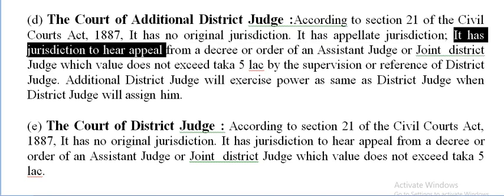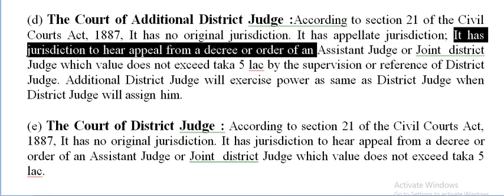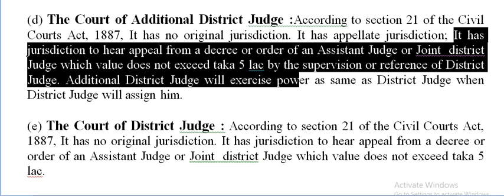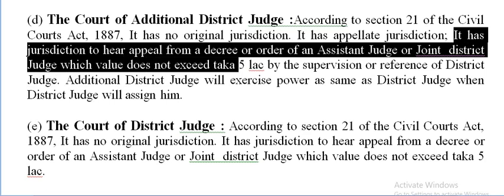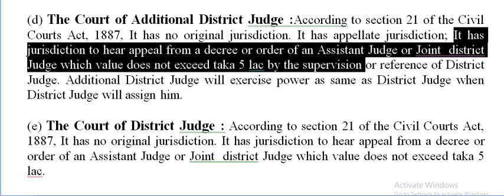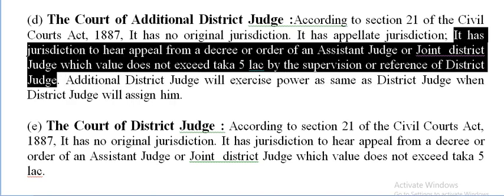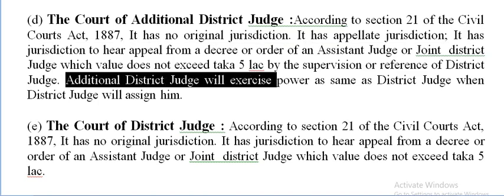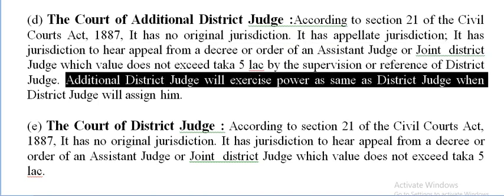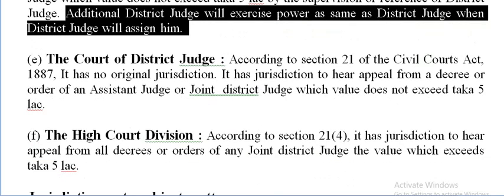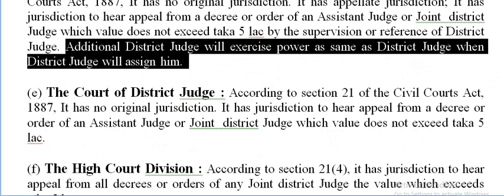It has jurisdiction to hear appeals from a decree or order of an assistant judge or joint district judge whose value doesn't exceed Taka 5 lakhs, by the supervision or reference of a district judge. If a district judge doesn't refer the matter, the additional district judge won't be able to hear that. Additional district judge will exercise power the same as a district judge when the district judge assigns him. But if the district judge doesn't assign him the matter, he won't be able to hear that.